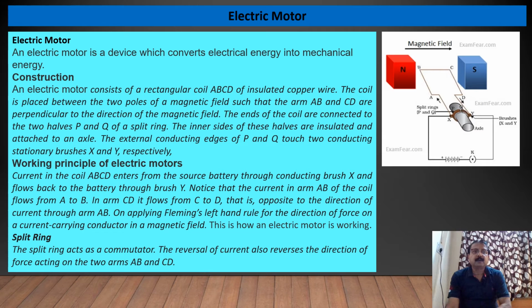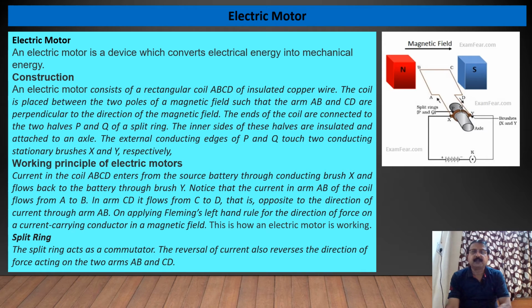Current in the coil ABCD enters from the source battery through conducting brush X, and flows back to the battery through brush Y. Notice that the current in arm AB of the coil flows from A to B. In arm CD, it flows from C to D, that is opposite to the direction of current through arm AB.